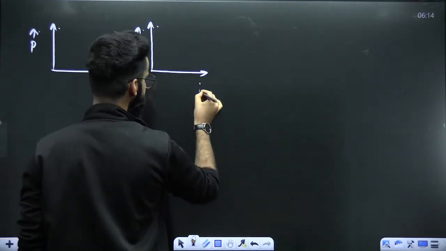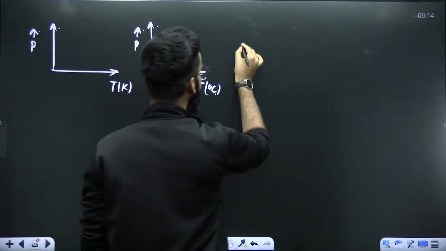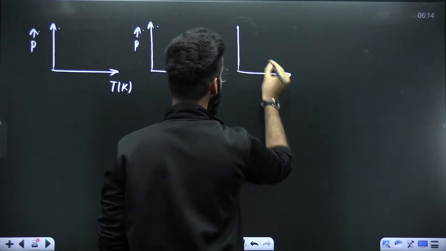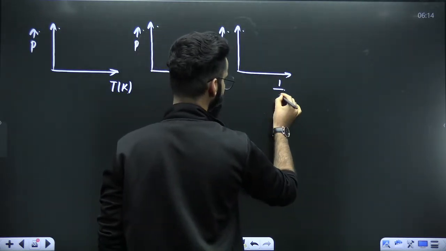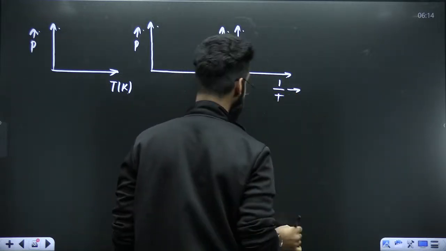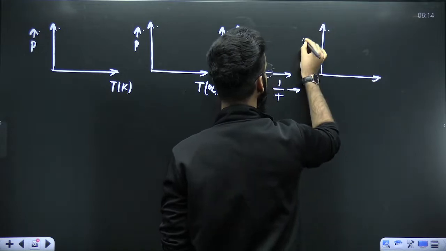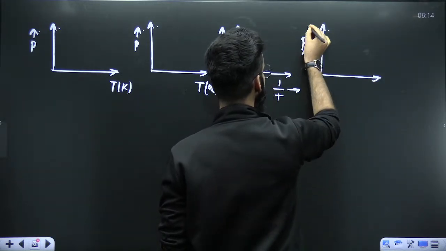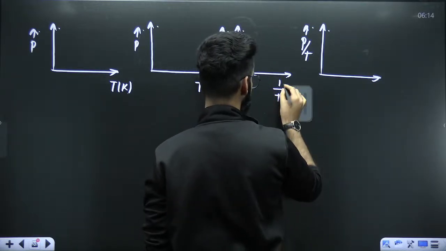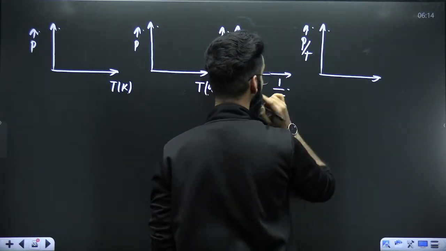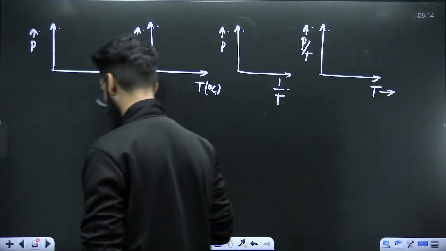Pressure of the gas versus temperature of the gas in degrees centigrade. Pressure of the gas versus 1 divided by temperature. P divided by T versus T.